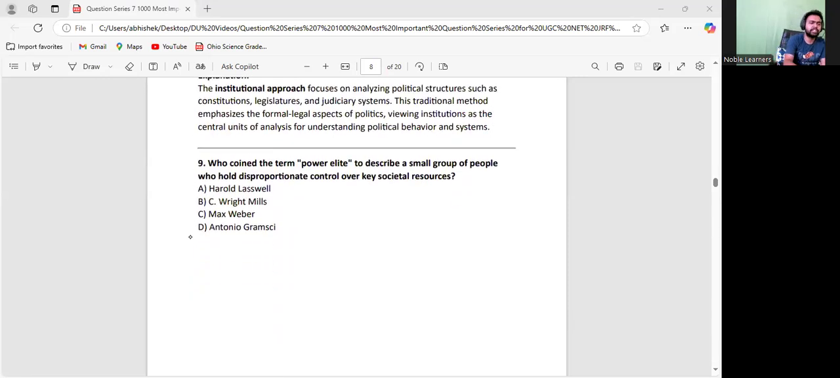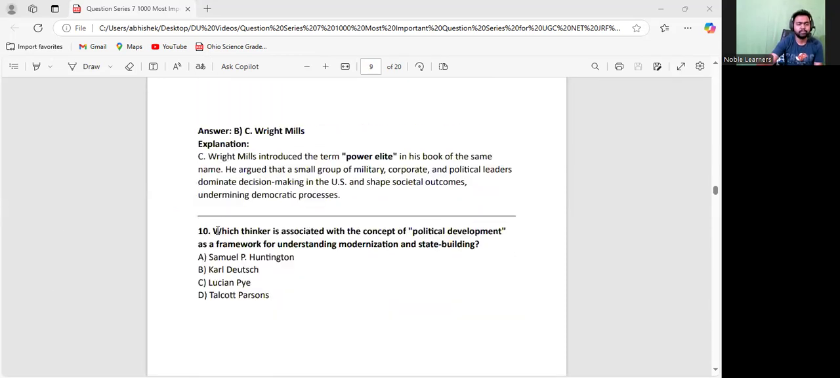Okay, who is associated with the concept of the power elite? This is a very easy question. According to this concept, a small group of people in any society hold a lot of power. In India also, 1% of people hold 40% of the wealth of the country. You can think about how disproportionate this is. In the same manner, the power elite concept was given by C. Wright Mills. Let us go to the next one.